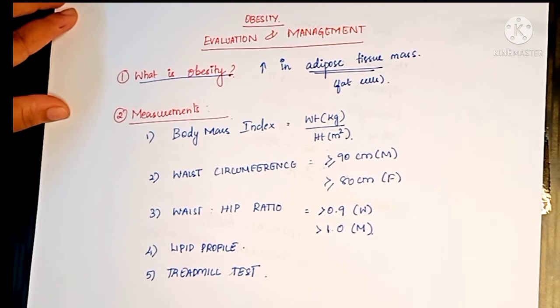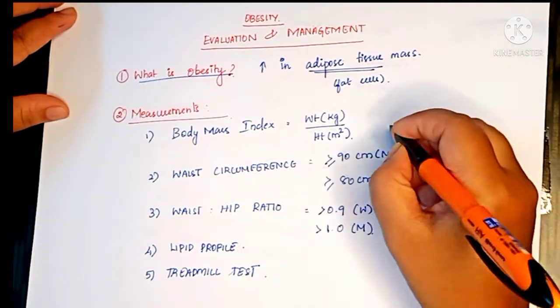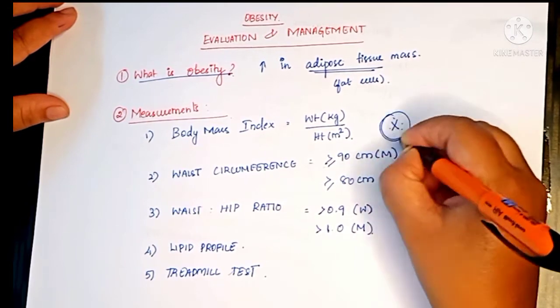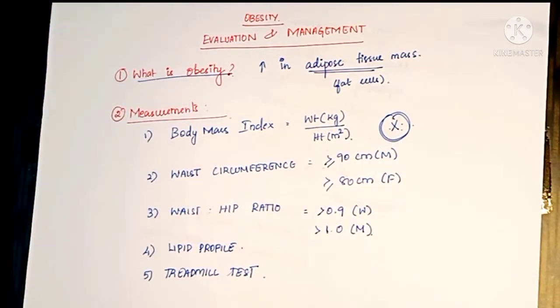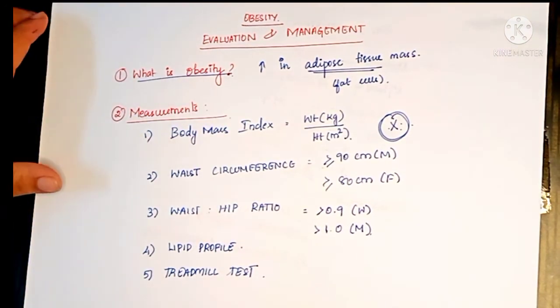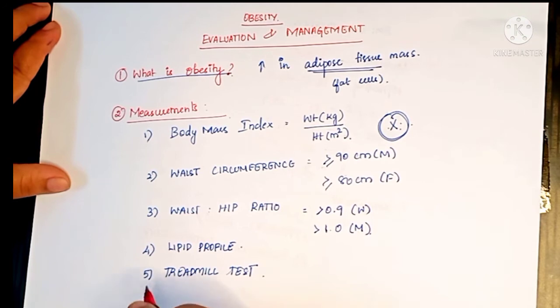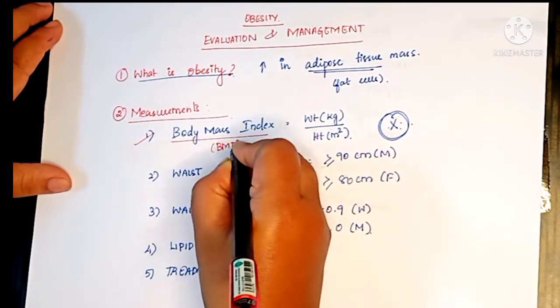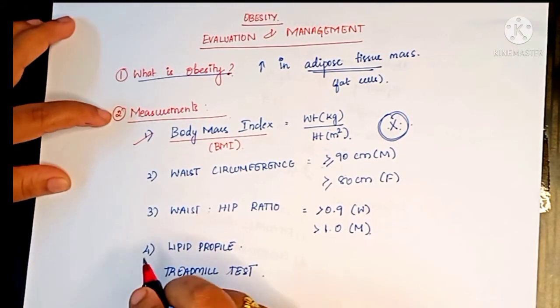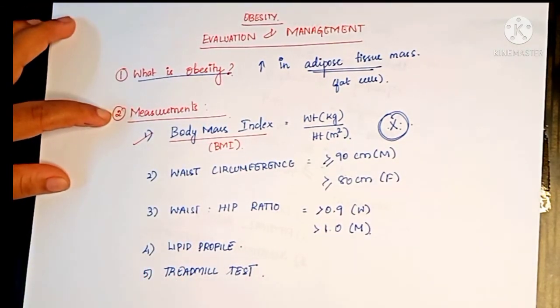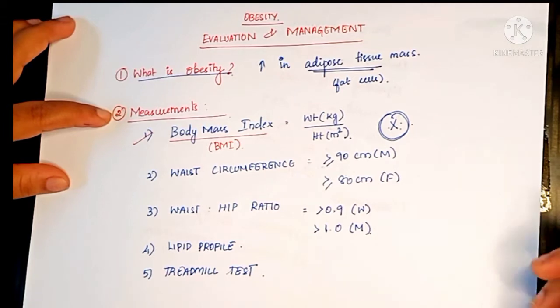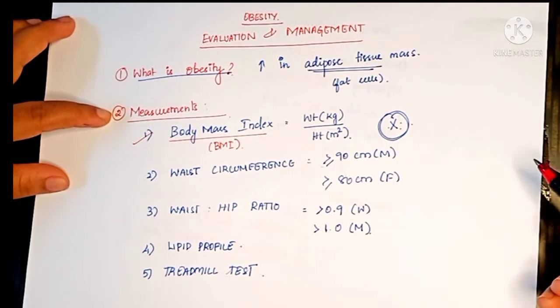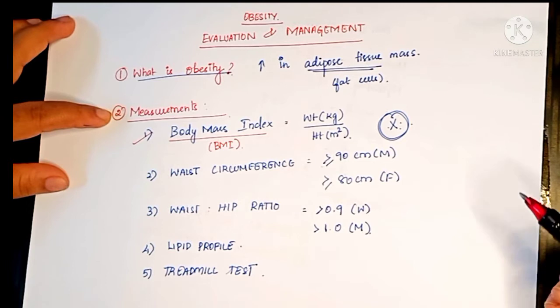So we have many measurements to assess or to measure the obesity. First and very important one is body mass index. Body mass index is nothing but calculated with our weight and height. Weight in kg divided by height in meter square. So that is body mass index or BMI. This is very important measurement in obesity. Based on this, we have classification to categorize it as either it is underweight or overweight or obese type 1, type 2 and type 3.